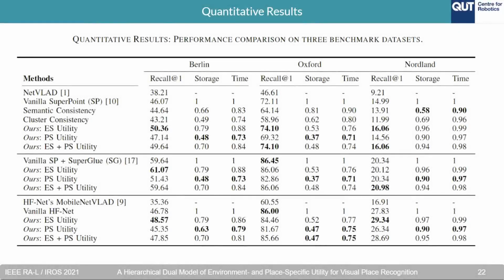We quantitatively benchmark our pipeline on three datasets, namely Berlin Kudamm, Oxford Day versus Night, and Nordland Summer versus Winter. Furthermore, given the plug-and-play nature of our proposed utility, we employ it in hierarchical pipelines such as SuperGlue and HF-Net to achieve state-of-the-art performance, while also showing large improvements in storage and computing time. Here we use the top 10 utility clusters for the PS utility method, and we use the top X-1 clusters for ES and PS utility method, where X is the number of high utility clusters.